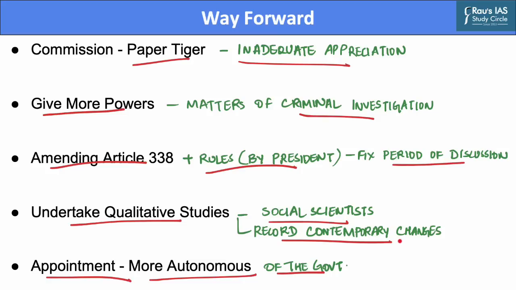Now, within the scope of this discussion, we have first covered the National Commission for Scheduled Castes, especially its functions, powers, and analysis of its effectiveness. Also, we evaluated the performance of this commission with respect to interpretation of the mandate, inability to protect the scheduled castes, the nature of appointments, and publishing of its reports. Further, we have suggested a way forward by giving it more powers by amending Article 338 and taking up qualitative studies. Further, appointments can also be made autonomous of the government.